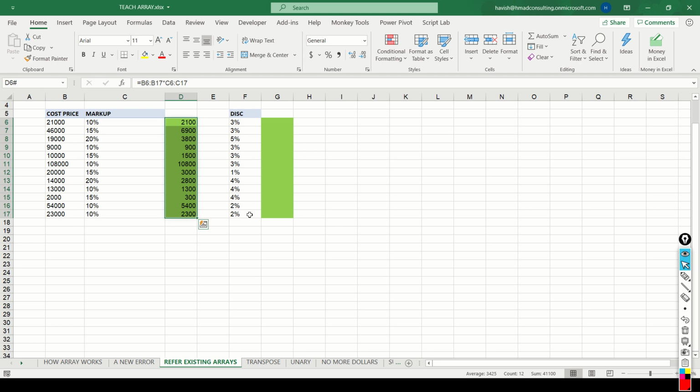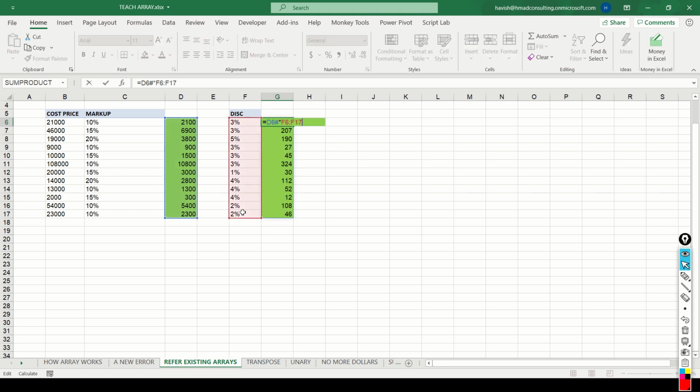Because the values in the column D are not created using a regular formula, these are dynamic arrays, I can simply write equal to D6 and then put a hash. And if you notice, it very smartly selects all the items in this array. And I can then multiply this by all my percentages and we get the value like this. Very smart, isn't it? This again is something we will see repeatedly in the next few lectures. So just make sure you are comfortable with this.